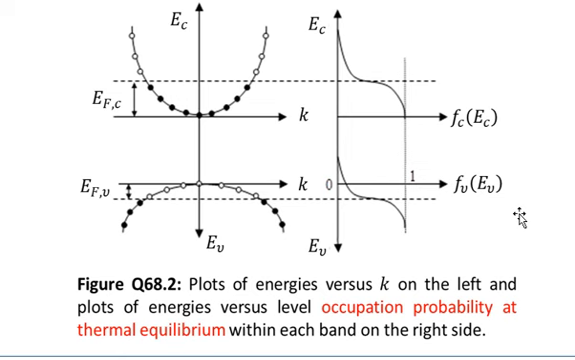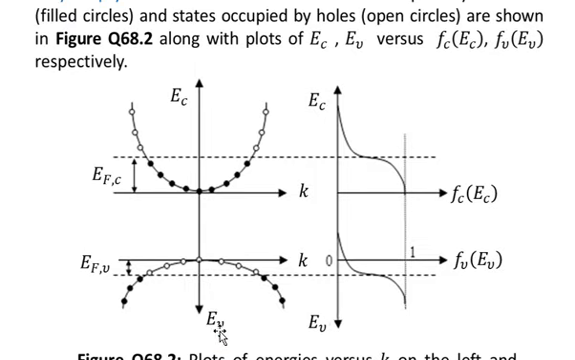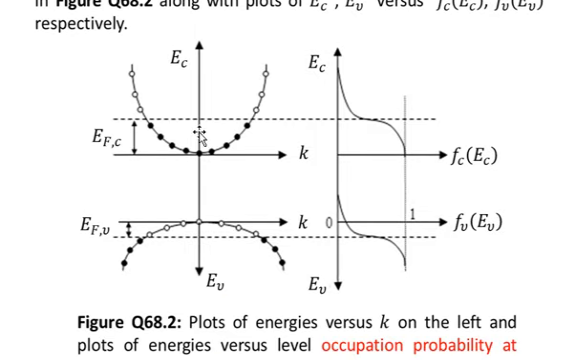So let me explain this figure. Let me read the caption first. Plots of energies versus K on the left, and plots of energies versus level occupation probabilities at thermal equilibrium within each band on the right side. You see that we are talking about the thermal equilibrium. So let me explain first on the left hand side.